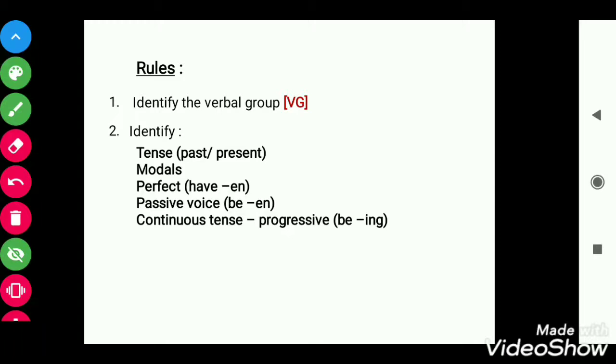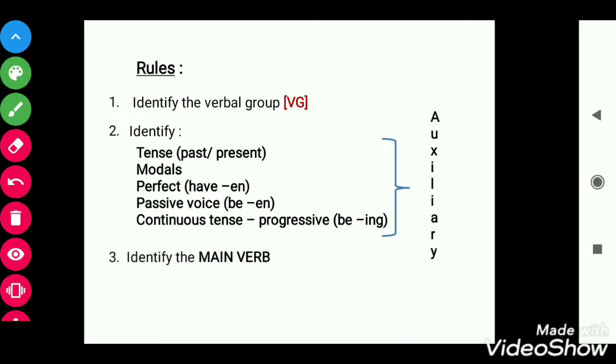Then we have to identify whether the sentence is in perfect tense or not. If there is perfect tense, then we need to write it like perfect, and under that perfect have n. And if the sentence is in passive voice, we need to write pass, under that pass be n. And if the sentence is in continuous tense, we need to write progressive, and under that progressive be and ing. So all these will come under auxiliary. And after that we need to identify the main verbs. Now these things will be clearer if we go through examples.